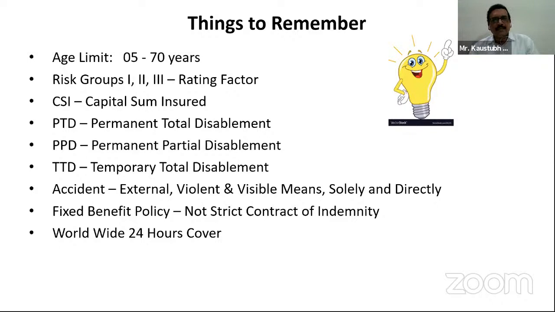In case of death, apart from the basic claim papers like the claim form, the disability certificate or the compensation, the coroner's report is also an important thing. The coroner's report is a document required in case of death claim only, because this is issued when a person meets with an accident and death occurs.